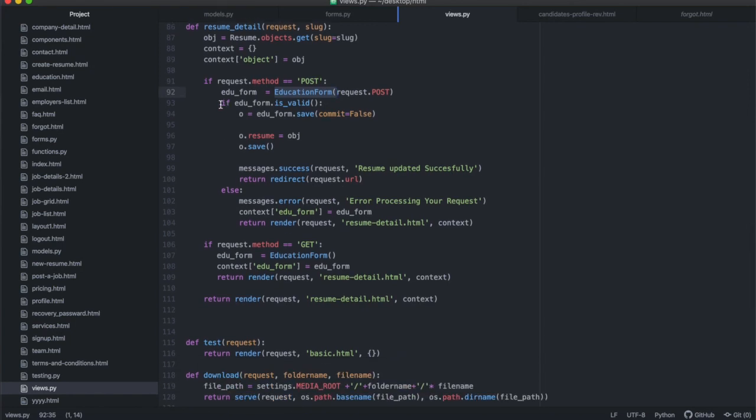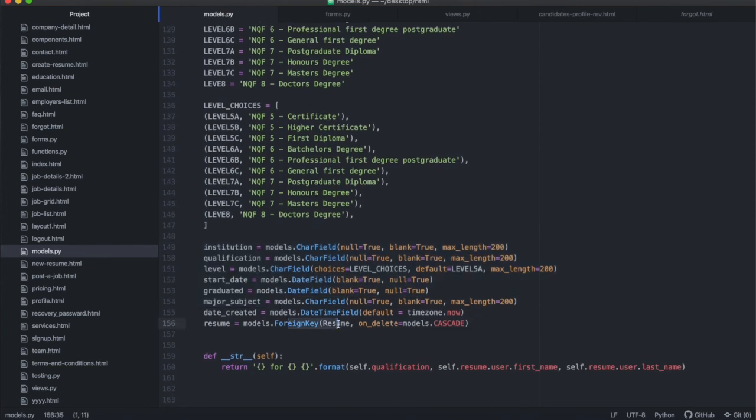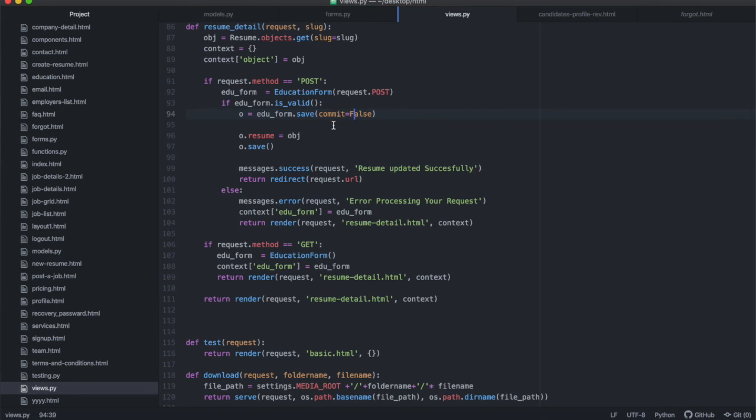Then after that, we go into if the form is valid. The first thing, if the form is valid, we are going to save it without committing it. This is the same thing we did when we were doing the registration. We saved it without committing so that we could set the user foreign key. Same thing here: we are saving it without committing because we want to set what the resume is. Remember, when we created the class, we had the foreign key of resume, and the user won't be able to select it on the form itself. So we are going to specify what the resume is.